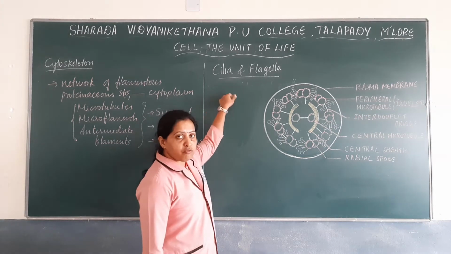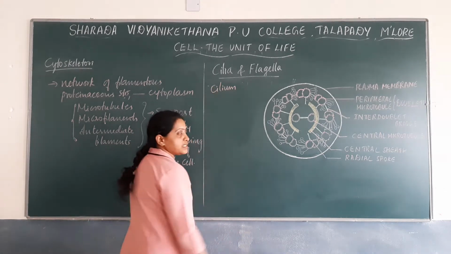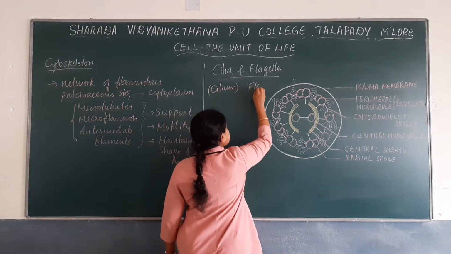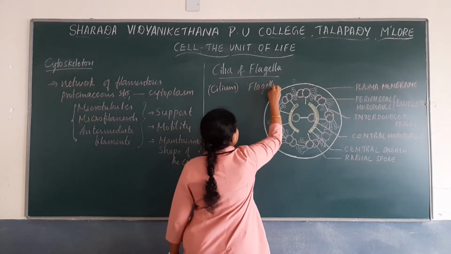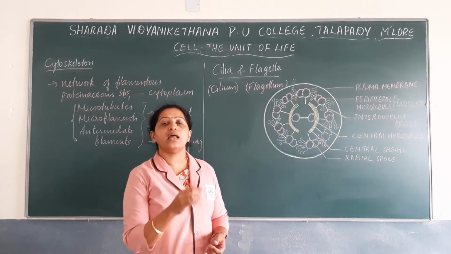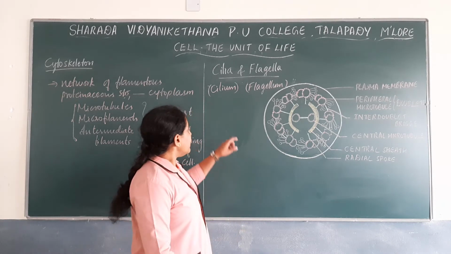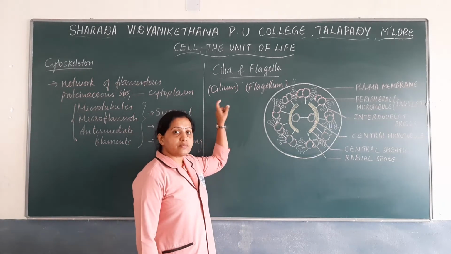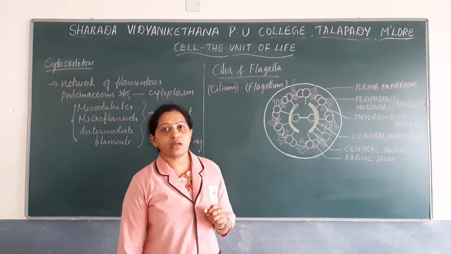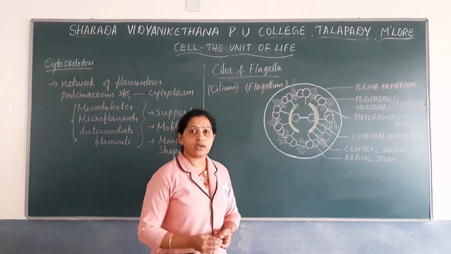Cilia is the plural form, cilium is the singular form. Flagella is the plural form, flagellum is the singular form. So both cilia and flagella are hair-like outgrowths on the cell membrane. Among these, the cilia are shorter, whereas flagella are longer outgrowths.